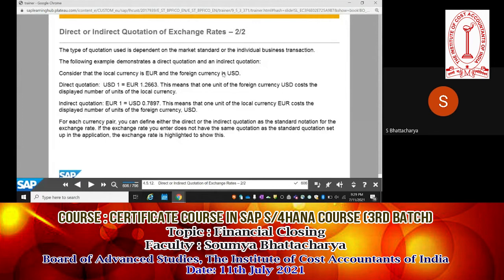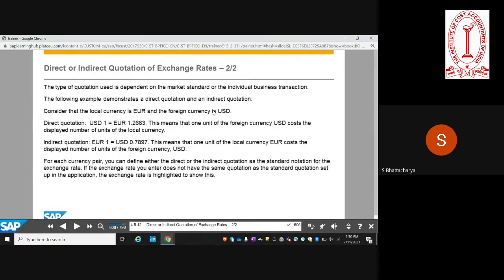So a small example to demonstrate a direct quotation and indirect quotation. A little more detail we are getting into this. Let us say that local currency is euro and a foreign currency is USD. And we are saying that direct quotation is 1 USD equals 1.2 euros. So this means that 1 unit of the foreign currency, 1 unit of USD, costs 1.2 euros. Similarly, indirect quote, we say 1 euro equals 0.7 USD, which means that 1 unit of the local currency costs 0.7 USD. That's the way it works.